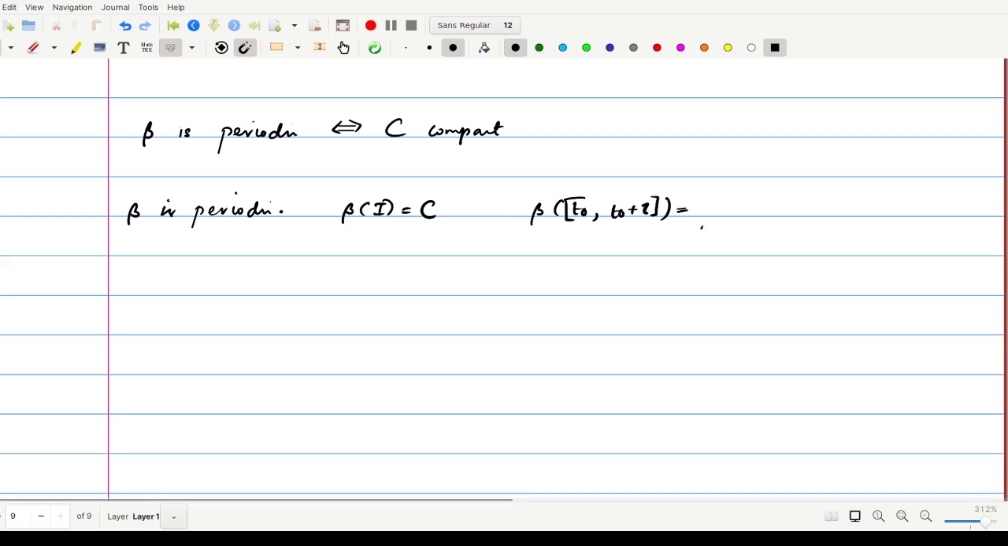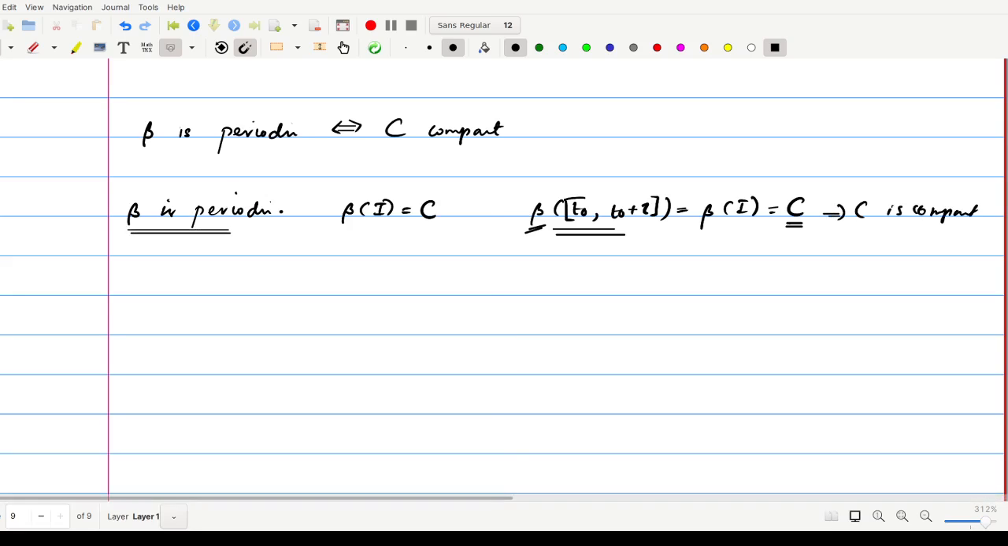So this is the same as beta of I, that is equal to C. But we know that this interval is a compact interval. So C can be considered as the image of the compact interval under beta, and this beta is always a continuous function. So the continuous image of a compact set is compact, then this C is a compact set. That means whenever we assume beta is periodic, then C is compact.